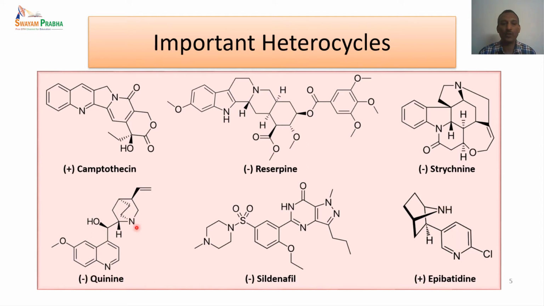Quinine is another class of compound. Here also we have nitrogen heterocycles. Sildenafil is an important drug which also has nitrogen heterocycles as shown here. 1, 2, 3, three nitrogen heterocycles are present in this particular compound. So these are some of the important heterocycles which are used as drugs.